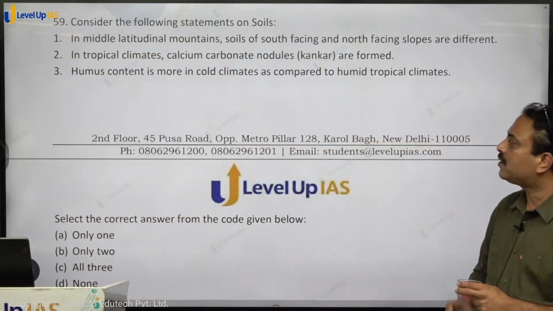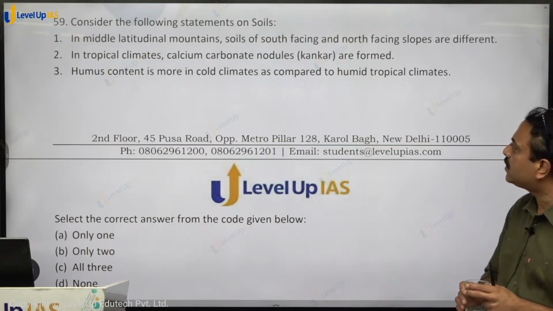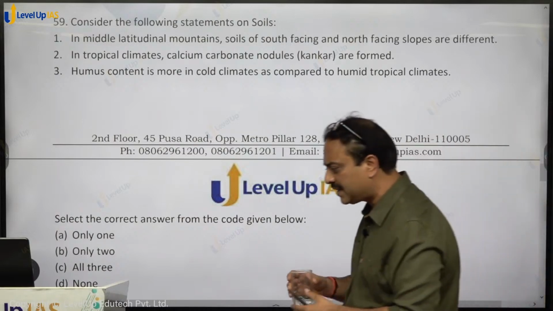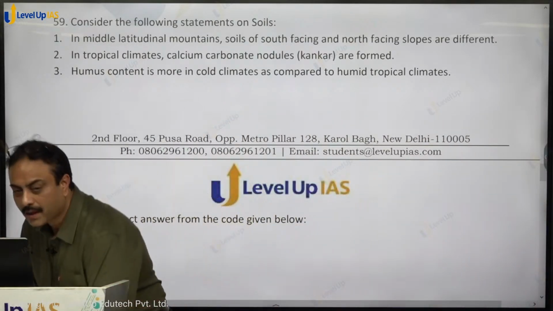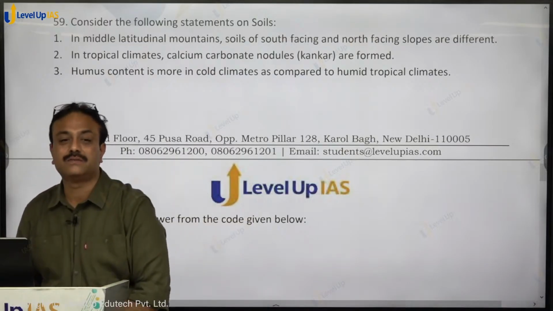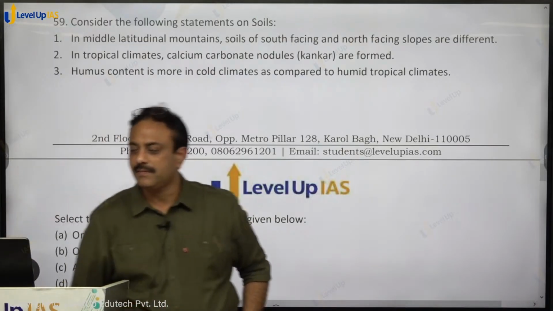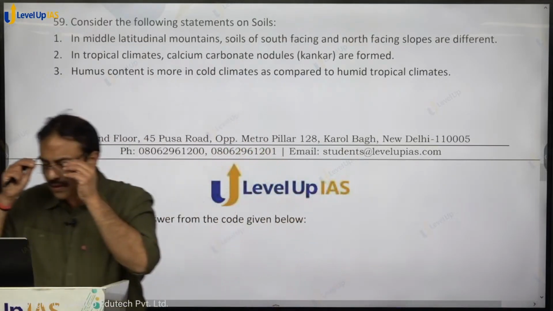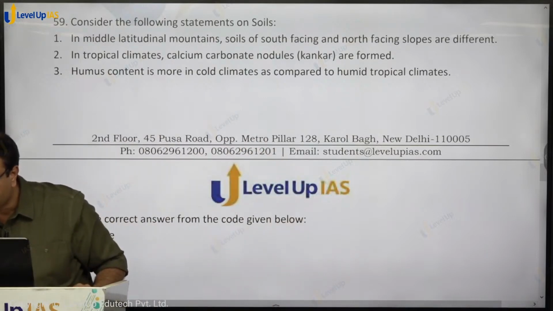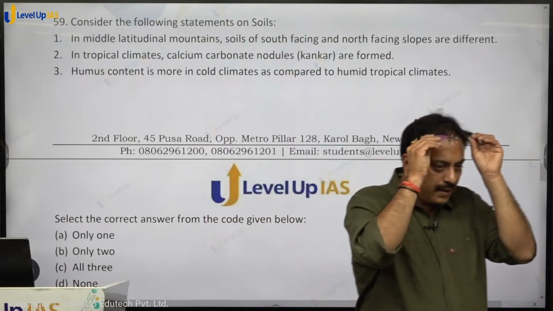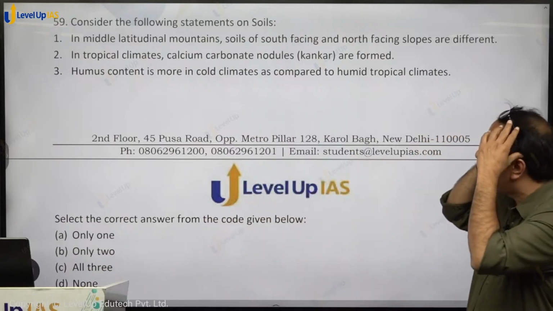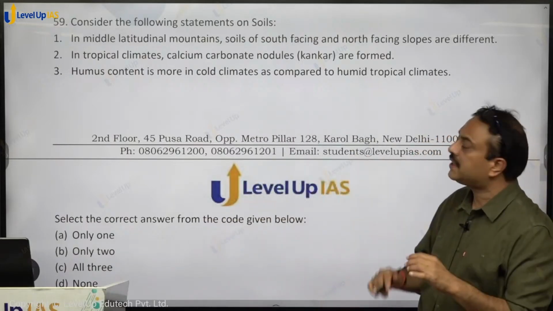Consider the following statements on soils. In middle latitudinal mountains, soils of south facing and north facing slopes are different. बताइए, what is the answer? In middle latitudes, soils of south facing and north facing slopes are different.